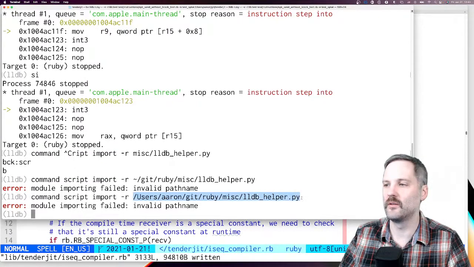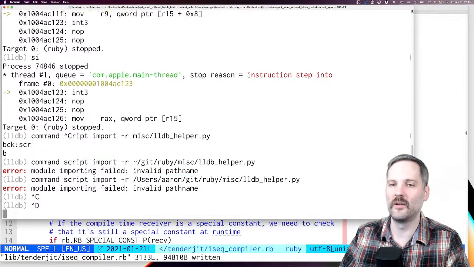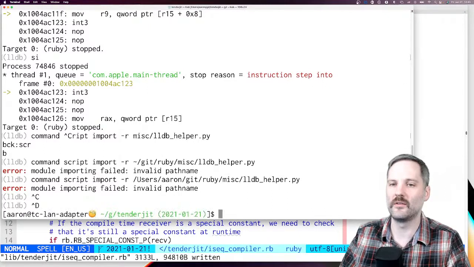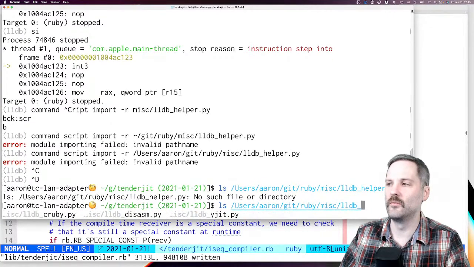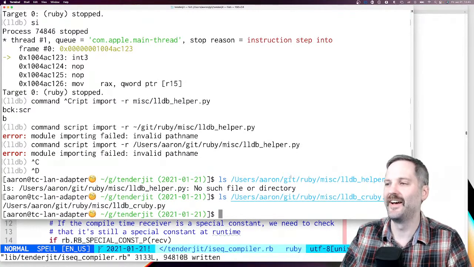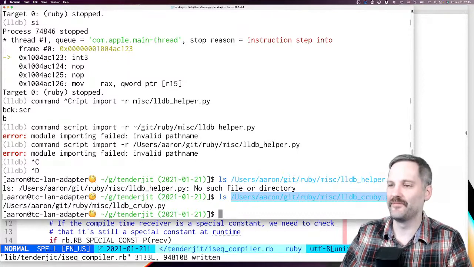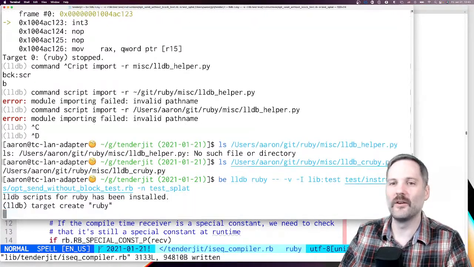Is that not actually the directory? Let's see. ls. Ruby, git, ruby, lldb... what? Oh, cruby. Great. Yes. Okay.